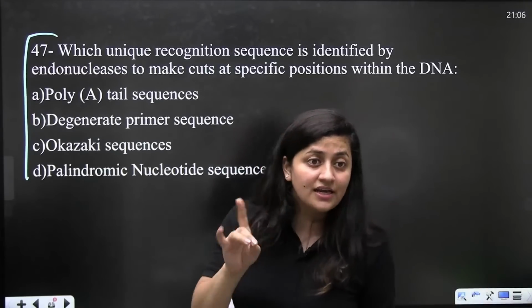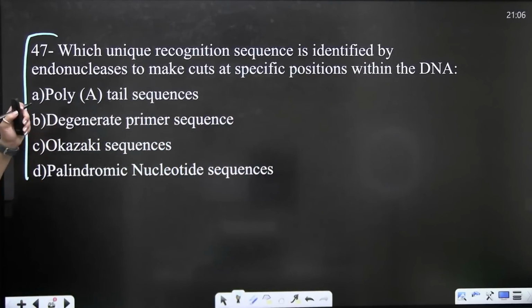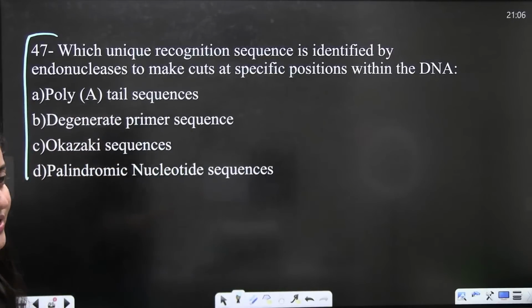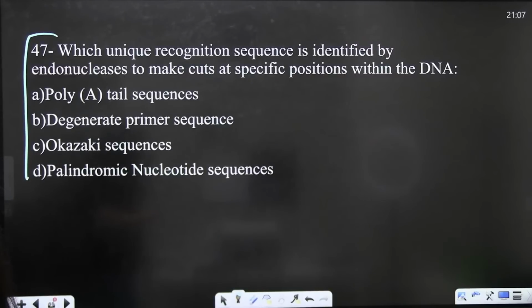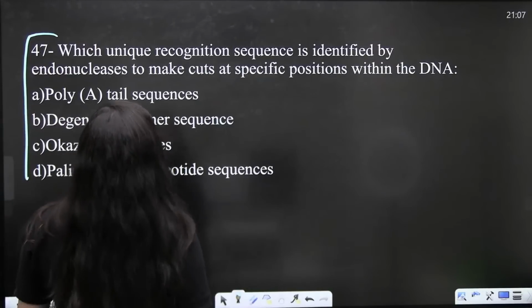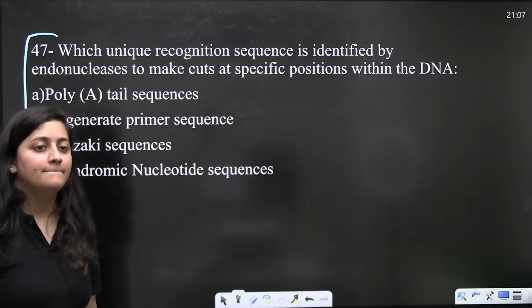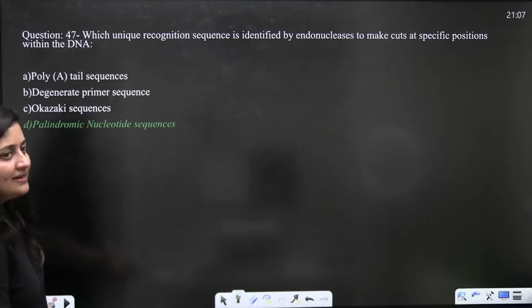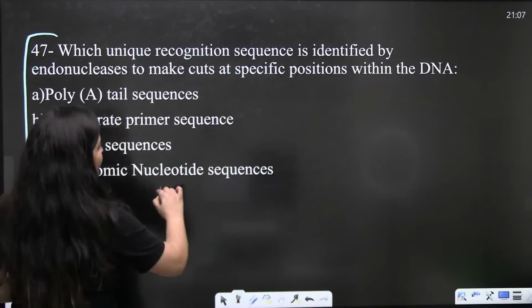Obviously it is the palindromic nucleotide sequence.